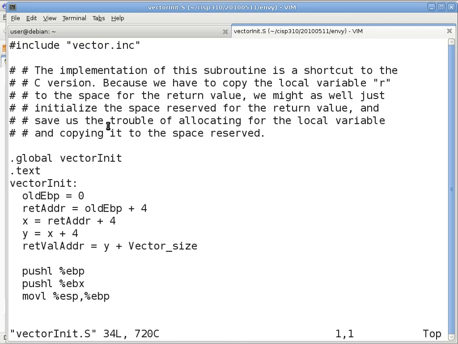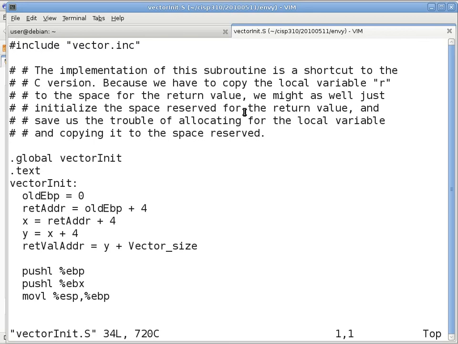Okay, the first part is to read the comments that I have left here, because it is here for a purpose. The implementation of this subroutine is a shortcut to the C version. Because we have to copy the local variable r to the space for the return value, we might as well just initialize the space reserved for the return value. Is that making any sense?